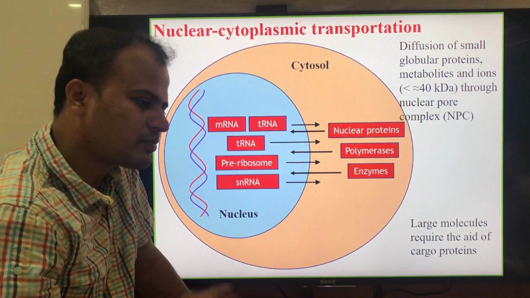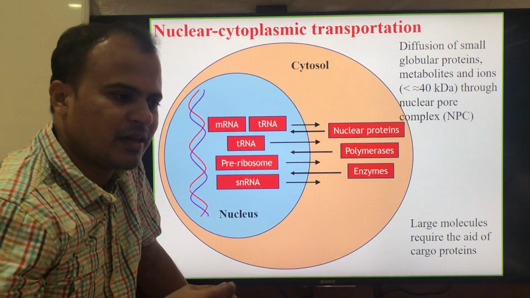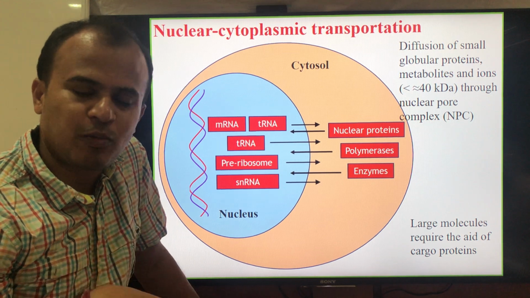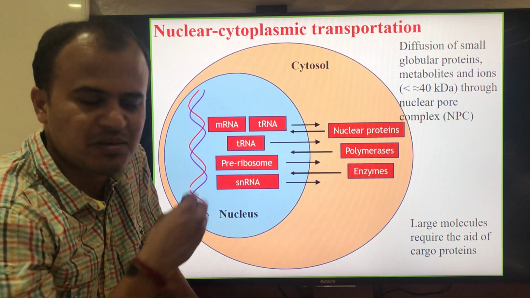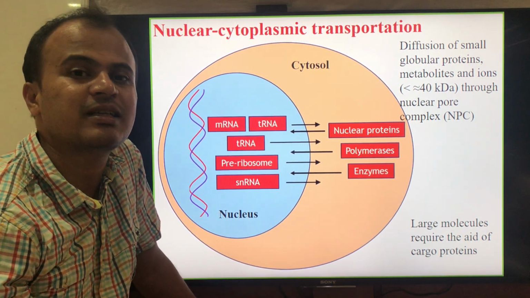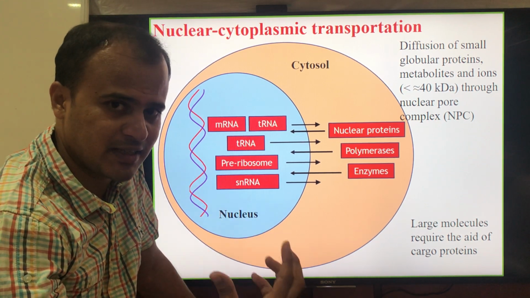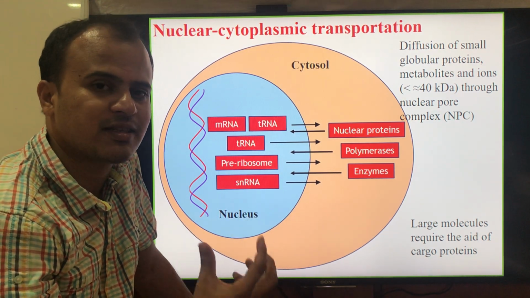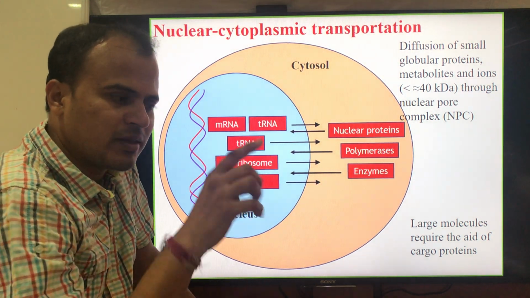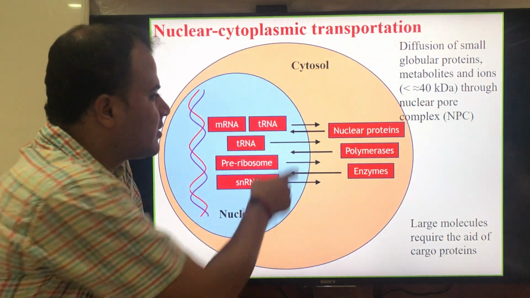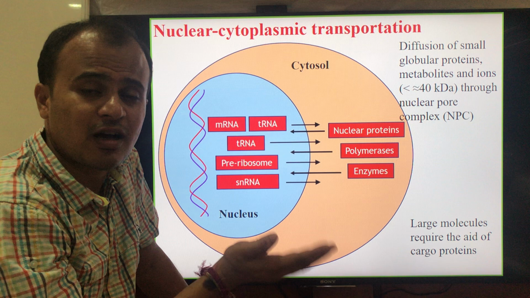In the same way, the ribosomes are present in the cytoplasm. As all of you know, ribosomes are called the protein factories. So any protein that is present in the nucleus is made on the ribosome that is present in the cytoplasm. Therefore, the proteins synthesized on the ribosomes in the cytoplasm transport into the nucleus. So the biological membrane present around the nucleus should allow the exchange of these molecules across it.